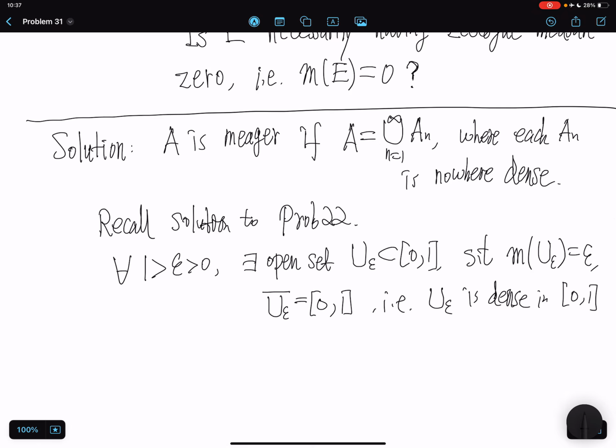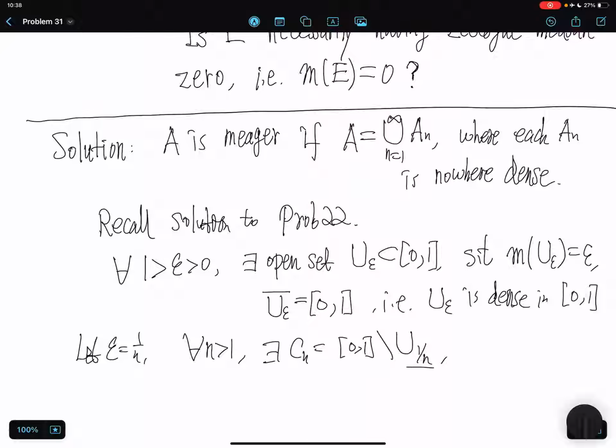So we can let epsilon be 1 over n. For any n greater than 1, we can have C_n, which is defined to be the complement of this open set U_{1/n}. Because U_{1/n} is dense, C_n is nowhere dense.